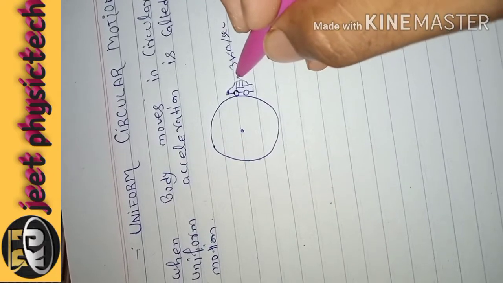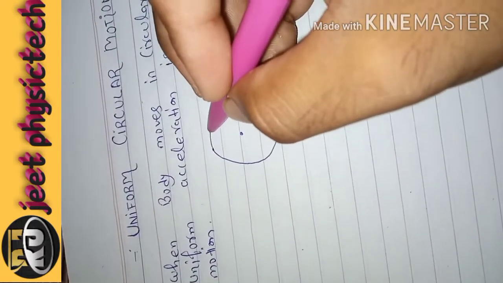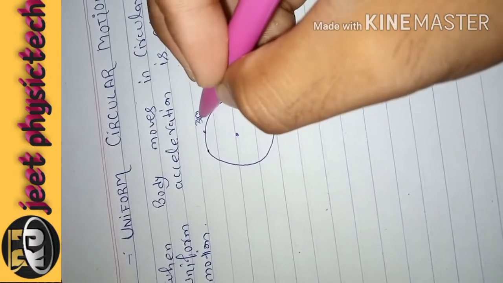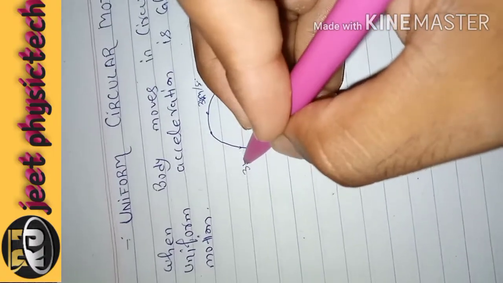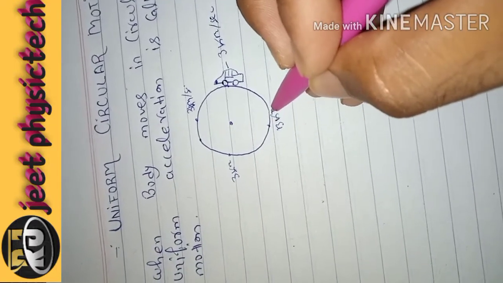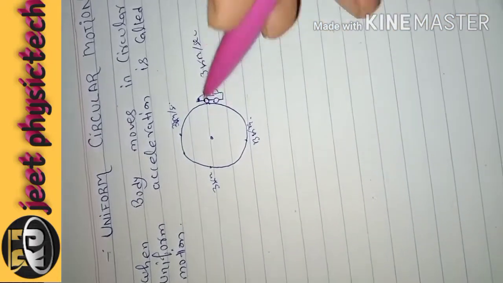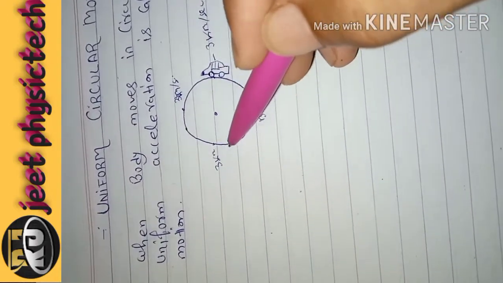Its speed is 3 km per second at this point, and at this point also 3 km per second, in this point also 3 km per second. So its speed is constant, not varying, but the direction is changing at all points.